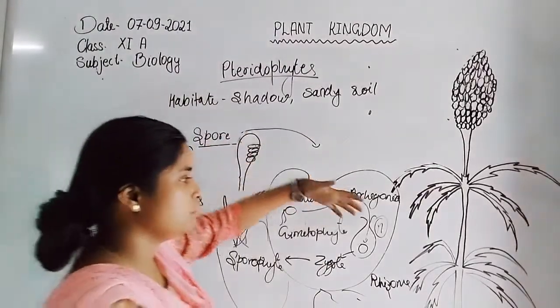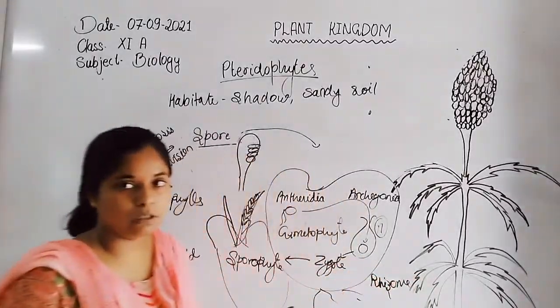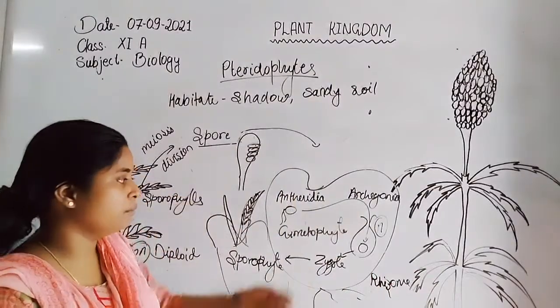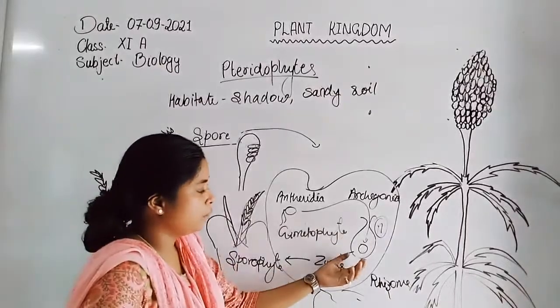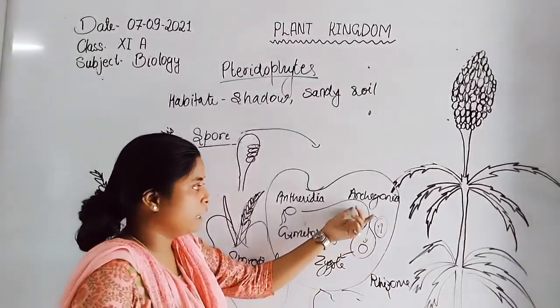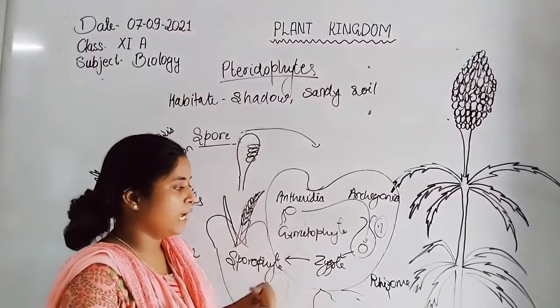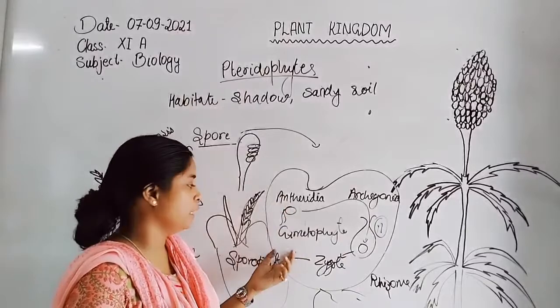So there is no need for meiosis for the formation of gametes, because the haploid number of chromosomes is already present in the gamete. Now these are the haploid n number of chromosomes. Archegonia produce the haploid egg, and antheridia produce haploid sperm.